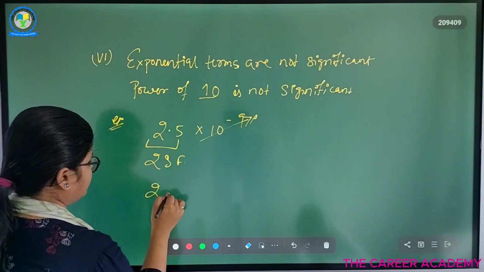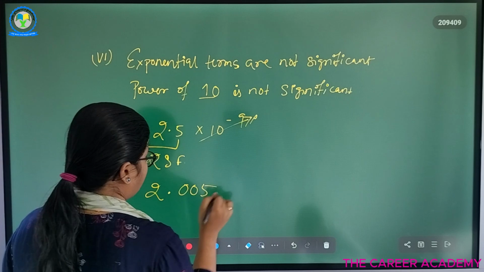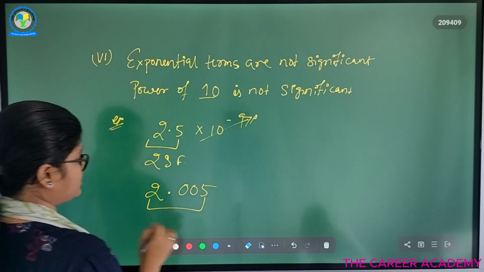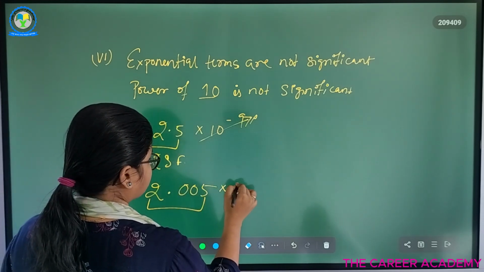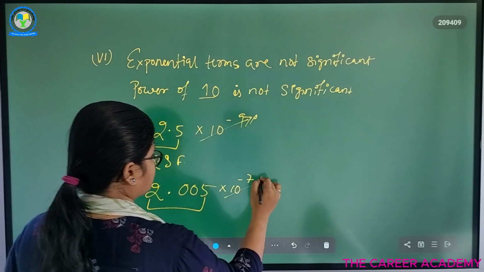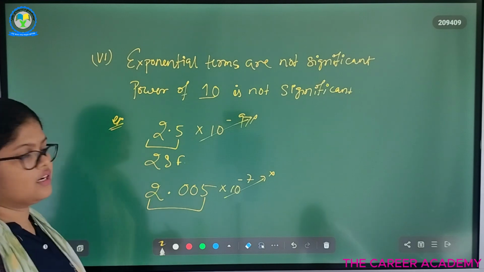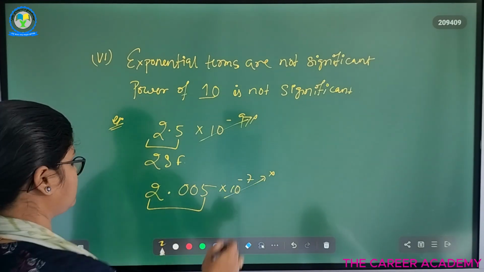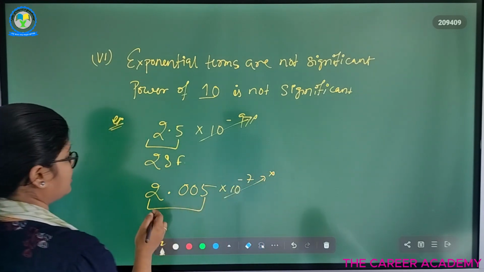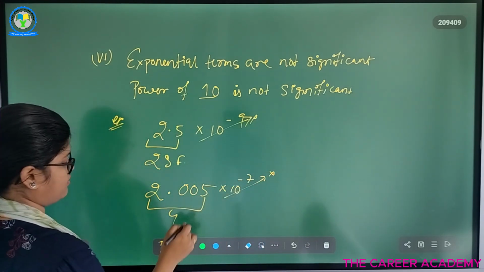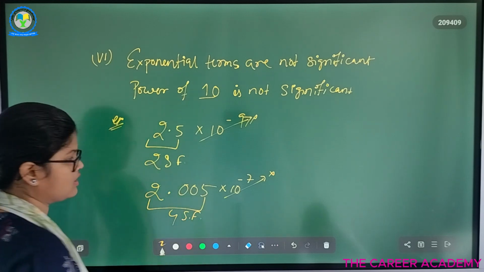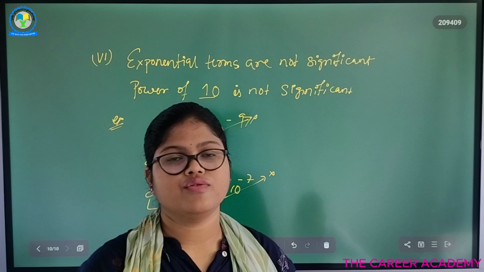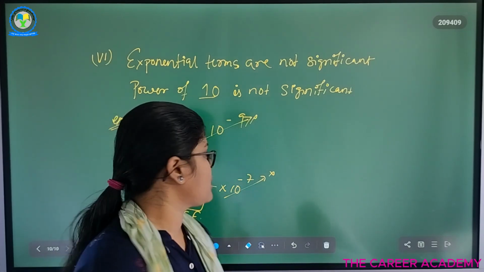So in 2.005, how many significant figures are there? These are two non-zero digits. This is considered to be a non-significant figure or insignificant figure. This is not considered as significant. So here we have four significant figures. Okay? So these are rules for significant figures or to find out the significant figures.